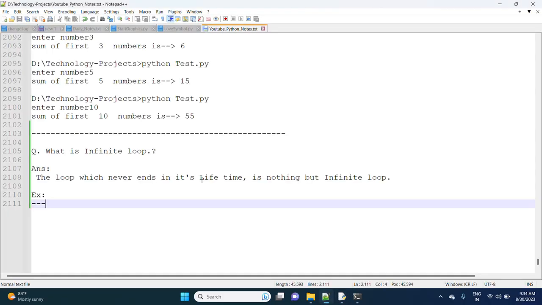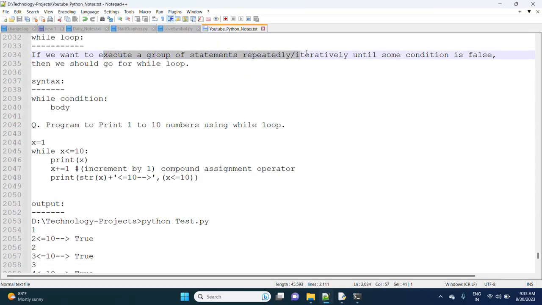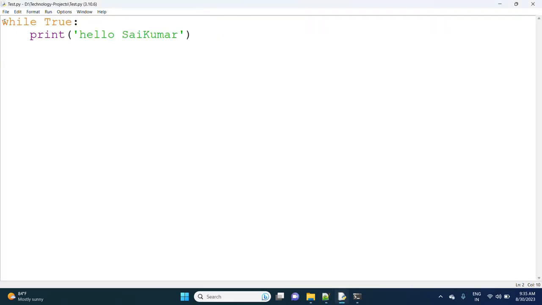With respect to a while loop, what it says is, if we want to execute a group of statements repeatedly or iteratively until some condition is false, then we should go for a while loop. But here, in the place of the condition, I'm directly taking the boolean value True. So there is no end for this, and it keeps on executing hello Sai Kumar, and there is no end for this loop.